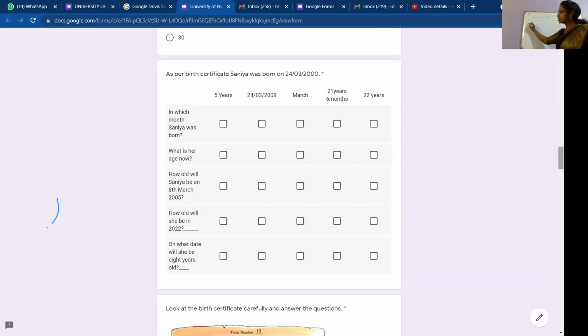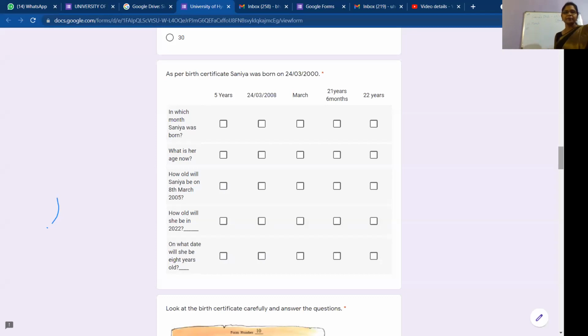Now the first question is, in which month was Sanya born? You can say, Sanya was born in the month of March. You have to see the options and answer every row. Otherwise, you will not get marks.